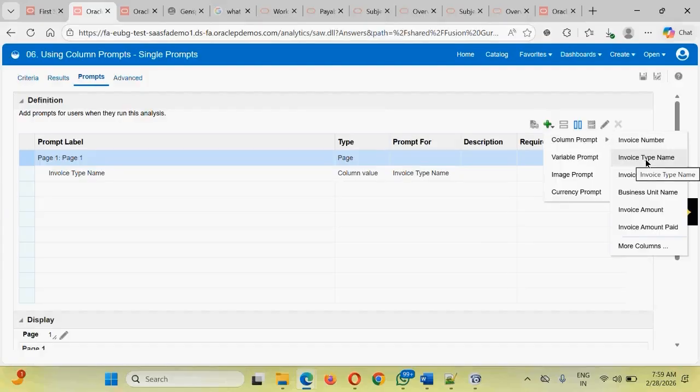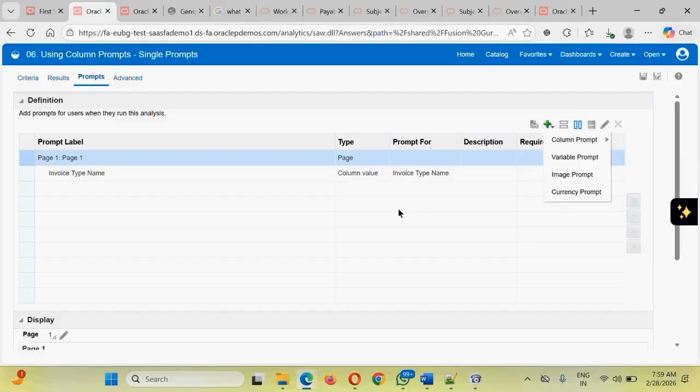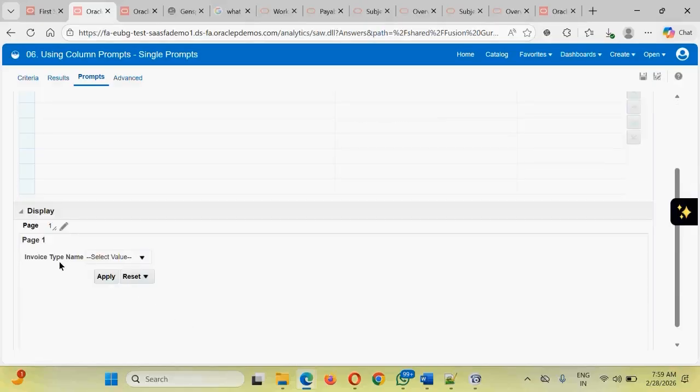Guys, one of the columns which we have already selected in our criteria, let's suppose we want to filter based on the invoice type name. The moment you click onto this line, it will be added and the UI will be displayed, saying the prompt has been added like this based on the data that is coming. Whatever the distinct invoices which have been listed will be listed down here. This is just for your display purpose.